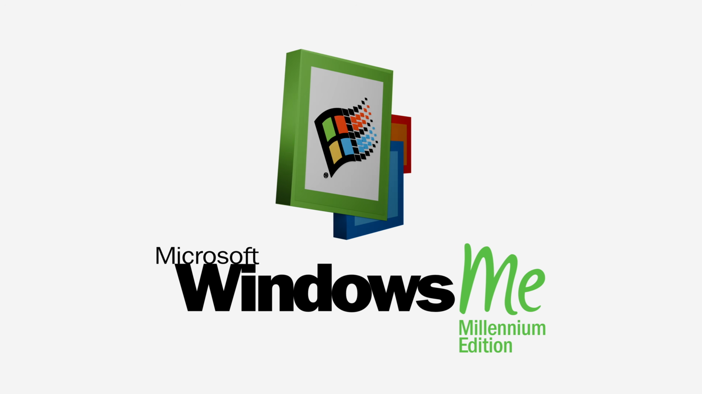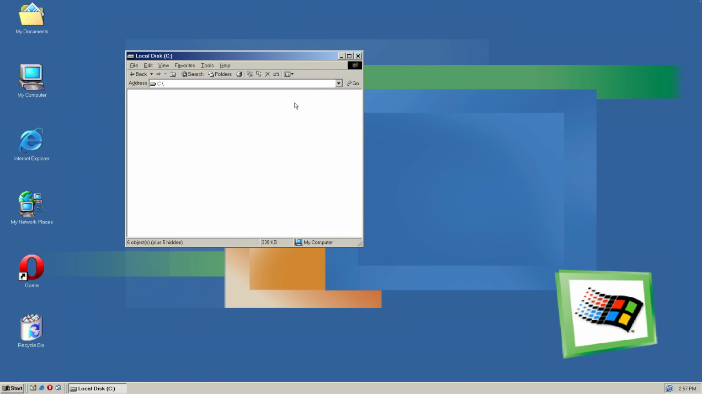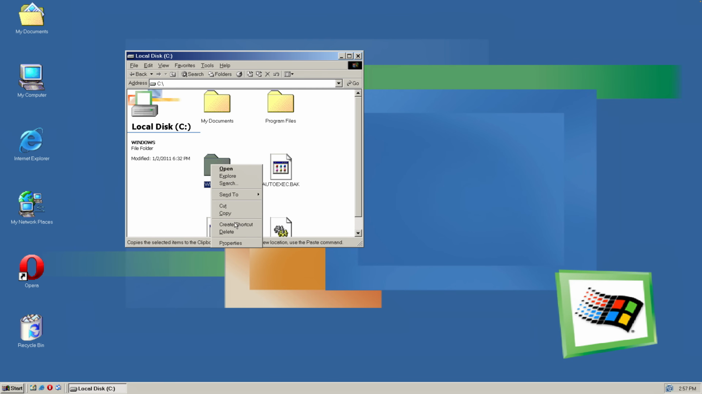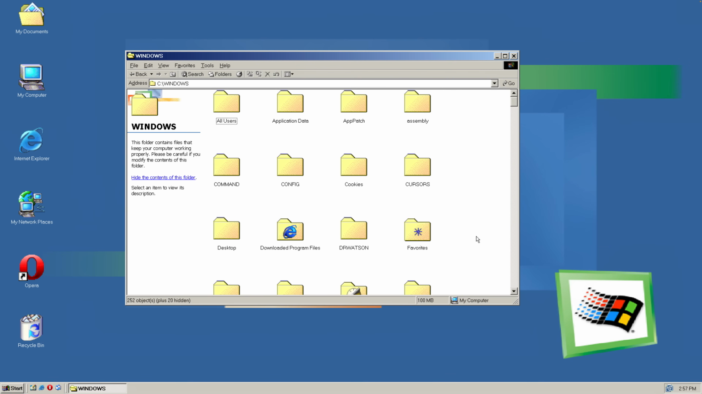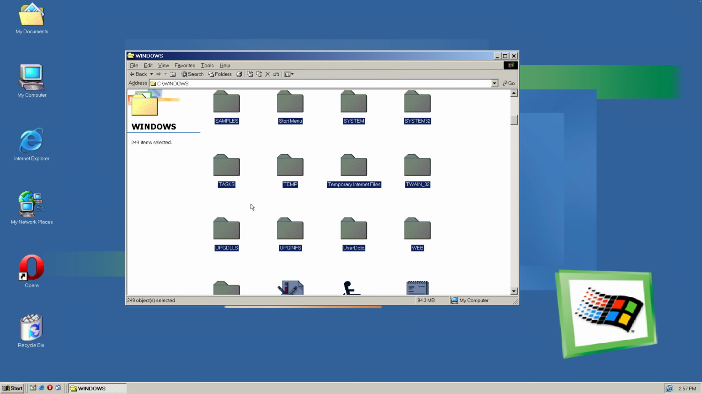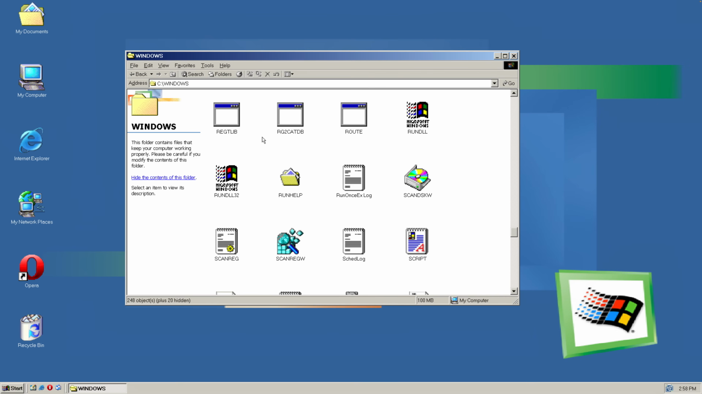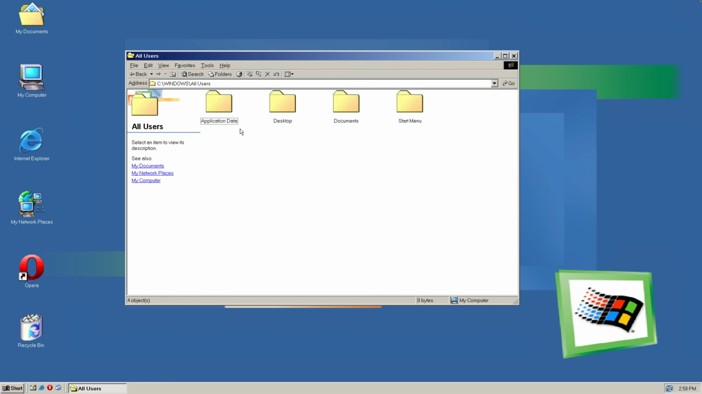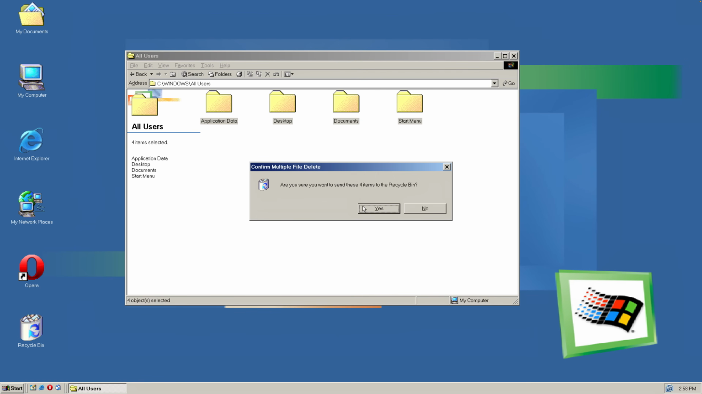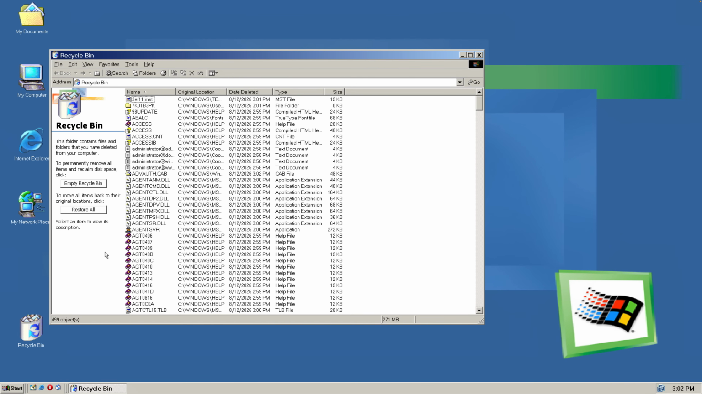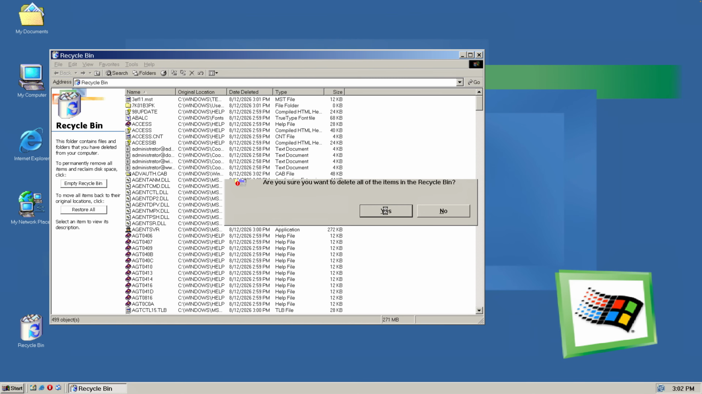Windows Millennium Edition. Let's go to My Computer, local disk, Windows. Let's try to delete it as is. Yes, and it doesn't work. Okay, now let's open it, select everything and delete. And I think it deleted like 3 items maybe. So in that case, we have to go into these folders one by one and delete everything. Okay, let's go into this one and delete. So I have just managed to delete almost 500 more items, and let's delete all of them.